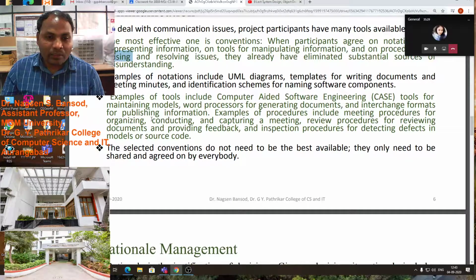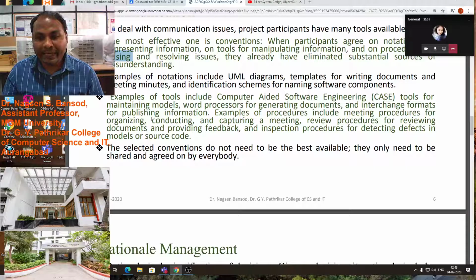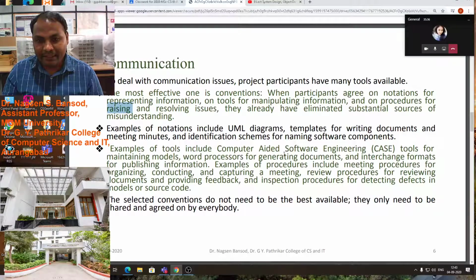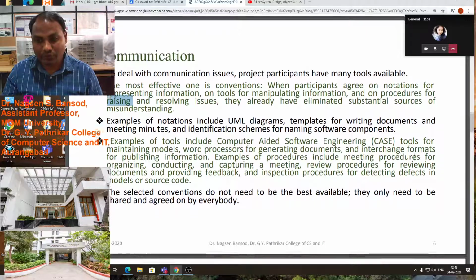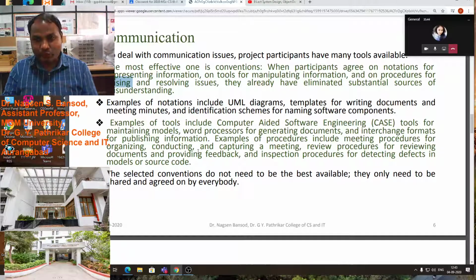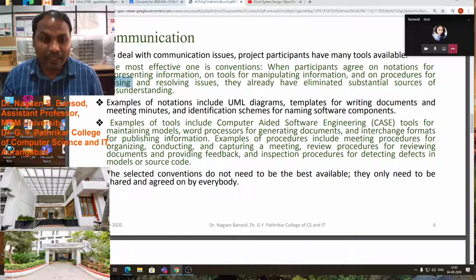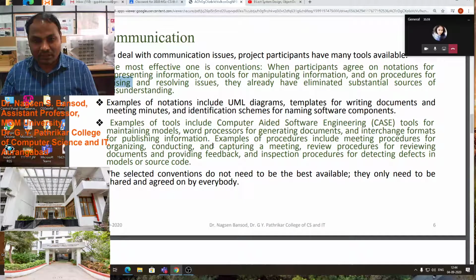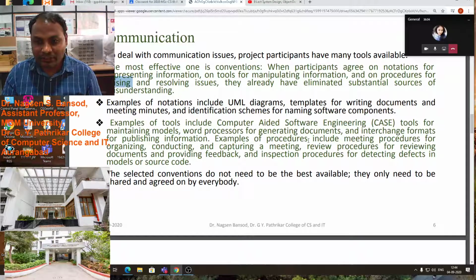Another example, tools include computer aided software engineering, CASE tools, for maintaining models. We know CASE tools. I think you designed CASE tool diagrams in your graduation level projects. Similarly, we use them for maintaining the model. We have to use a word processor for generating documents. Do you know any word processor?